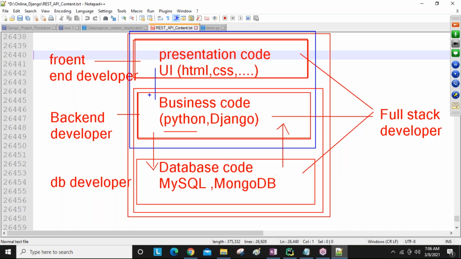So using the front end, users are going to give some data. That data in the back end, we are going to access in the business code, and we send it to the database, and the database gives confirmation back to Django. Django gives confirmation back to the presentation. Then users can understand whether the operation was successfully done or not. This is totally what we are going to do in our course. Many applications we are going to do slowly.